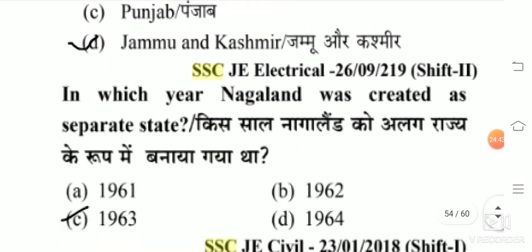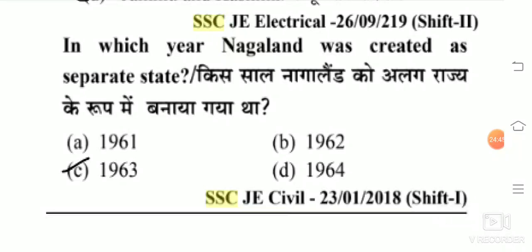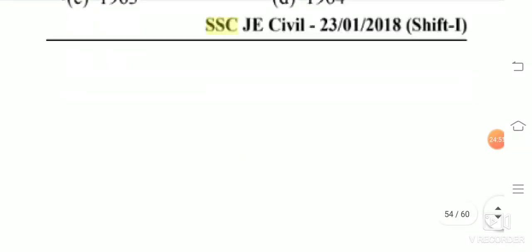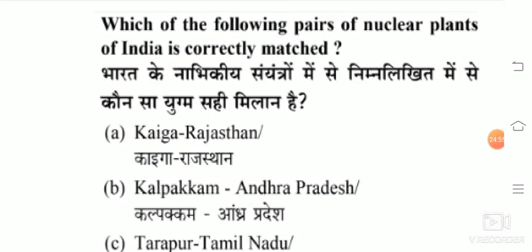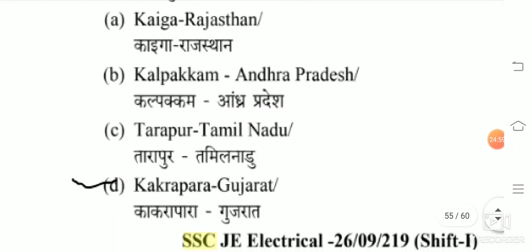J&K. In which year was Nagaland created as a separate state? The answer is 1963. Which of the following pairs of nuclear plants of India is correctly matched? So Kakrapara is located in Gujarat.